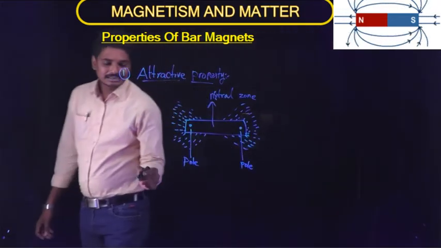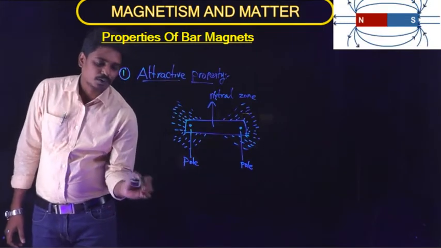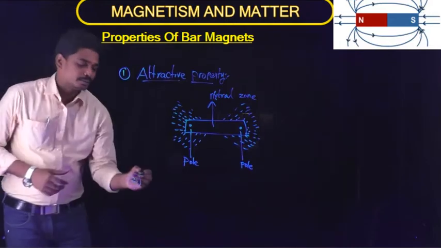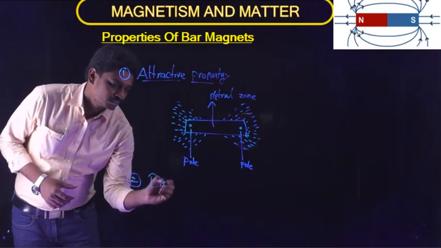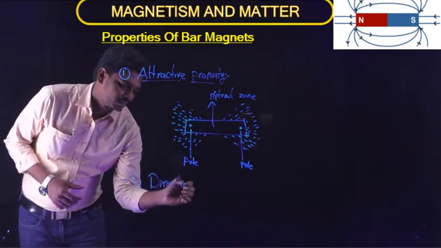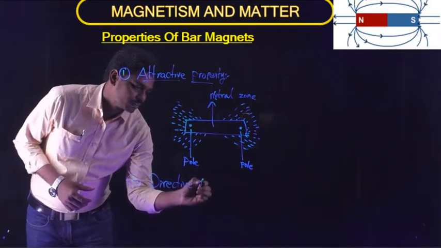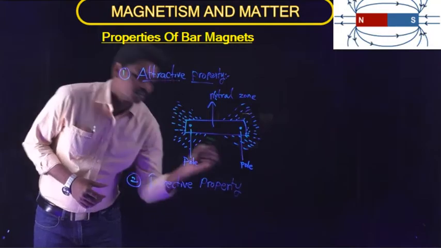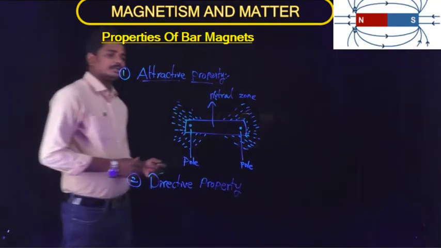And the second basic property that we know from our childhood notes is the directive property. What is meant by directive property?